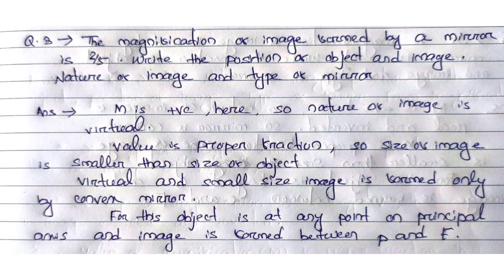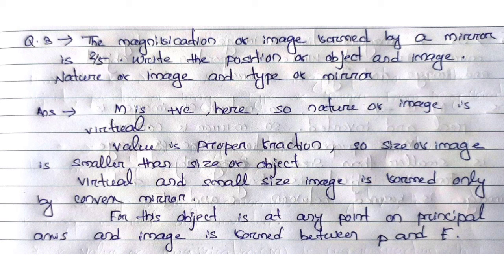Question number 3. The magnification of image found by a mirror is 2/5. Write the position of object and image, nature of image and type of mirror. Here the sign of magnification is positive, so nature of image is virtual and erect. As the value of magnification is a proper fraction, the size of image is small. A virtual and small image is formed by a convex mirror. So for this magnification, the mirror is convex mirror.